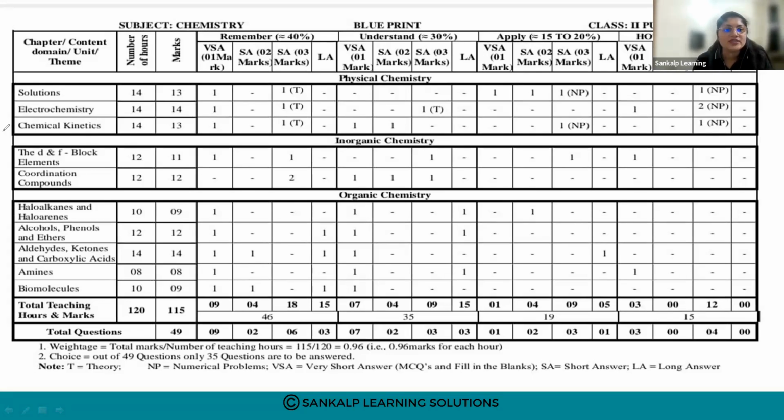Next is inorganic chemistry. There are 2 chapters. The first is D and F block elements. The weightage for this chapter is 11 marks.